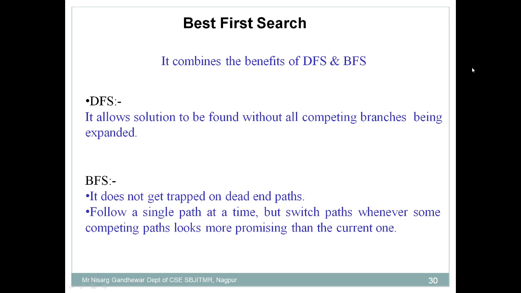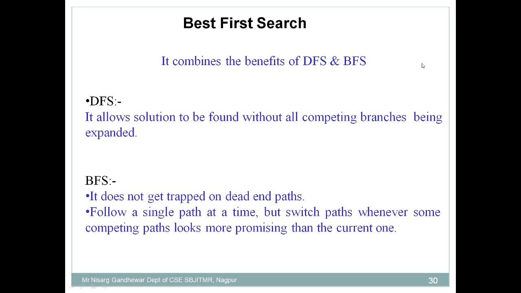Then we talk about breadth first search. Here with BFS, don't get confused. In uninformed search techniques, BFS stands for breadth first search, but in informed search techniques, BFS stands for best first search. So best first search combines the benefits of both DFS and BFS.